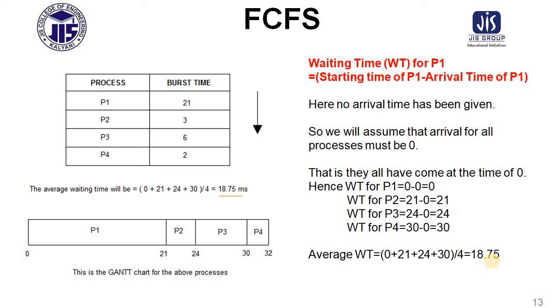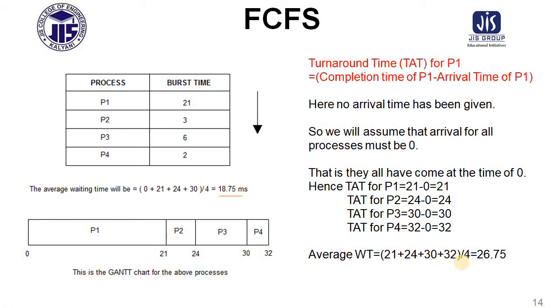So in this manner, you have to derive the waiting time of all the individual processes. After calculating the waiting time of each process, you have to find the total waiting time. After calculating the total waiting time, you have to divide it by the number of processes. Here, how many processes are there? There are 4 processes. That is why, whenever we calculate the average waiting time, we have to divide by 4. So these are the things you have to remember.